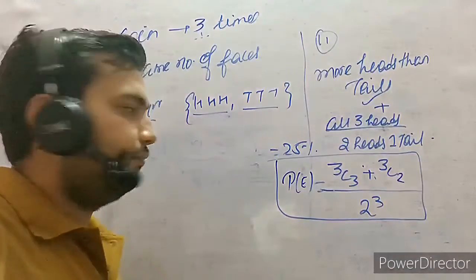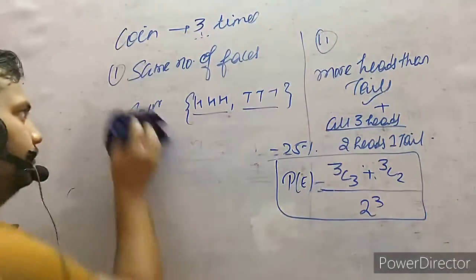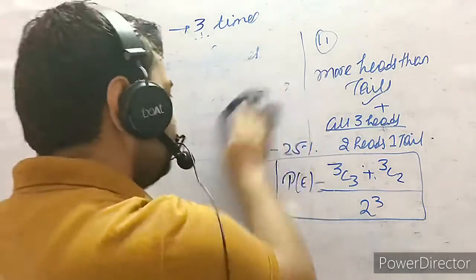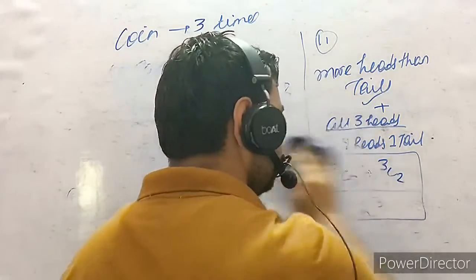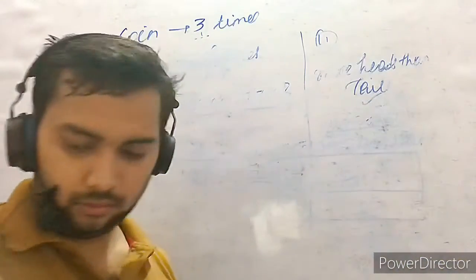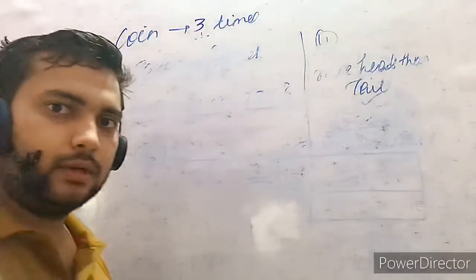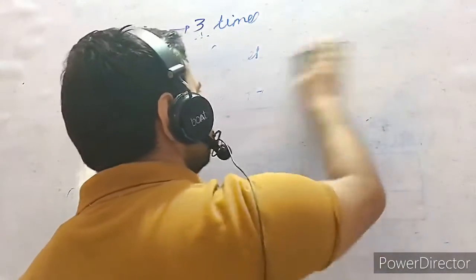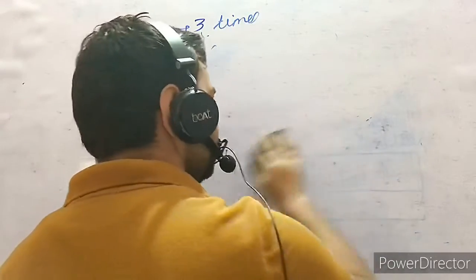So now if 5 coins are there, can you solve it by yourself? I will write the answer. You have to solve. Okay. You should write the answer by yourself. You should solve the question. I will be directly writing the question. Or should I solve it?